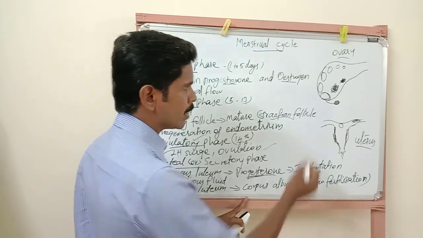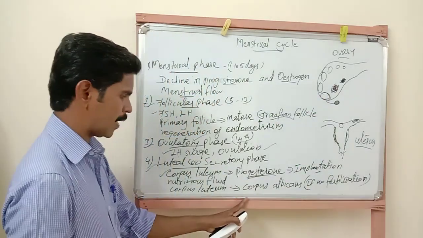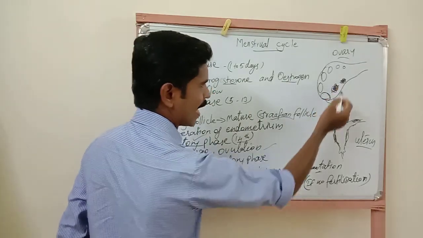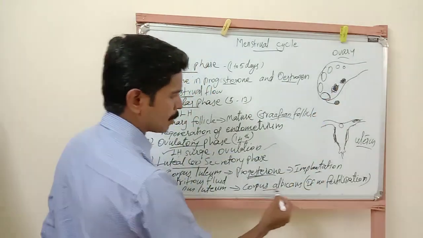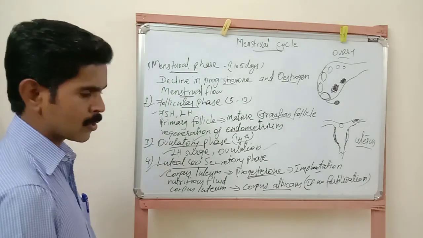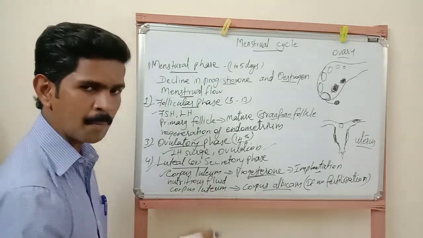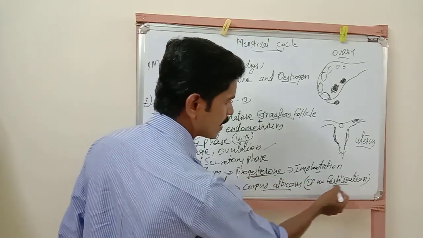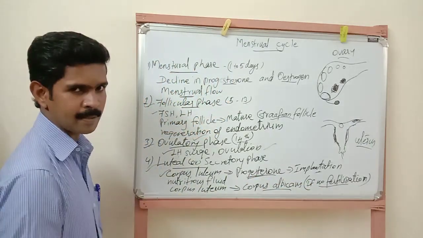So if fertilization does not take place, this corpus luteum is converted into a scar tissue called corpus albicans. So this corpus albicans is formed inside the ovary when fertilization does not take place.